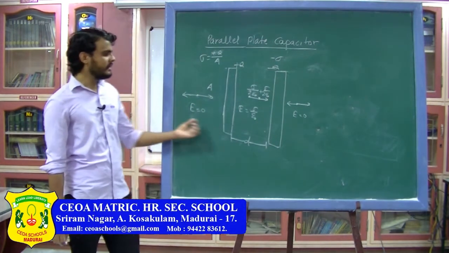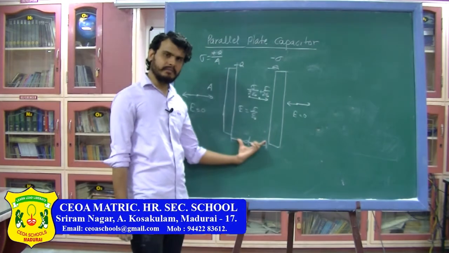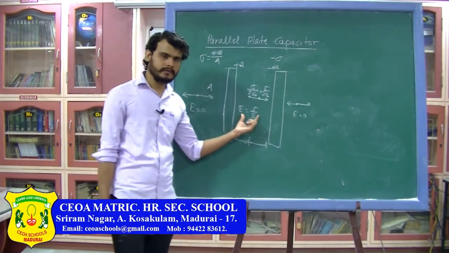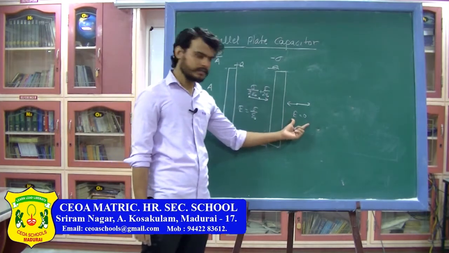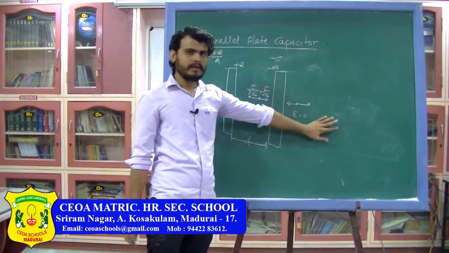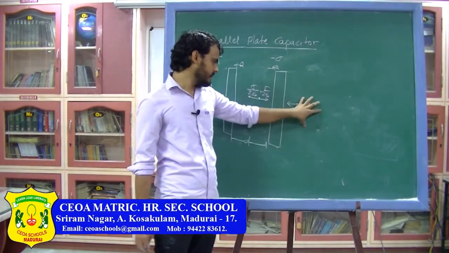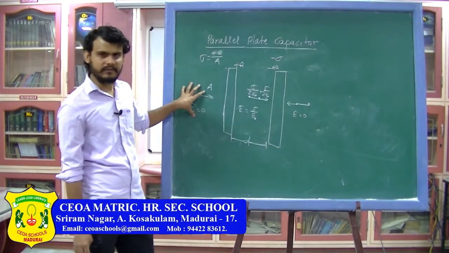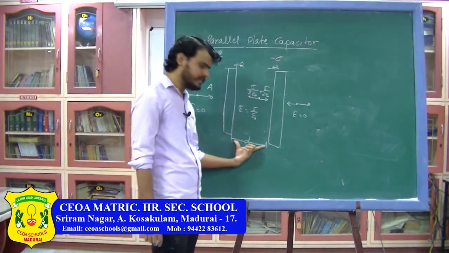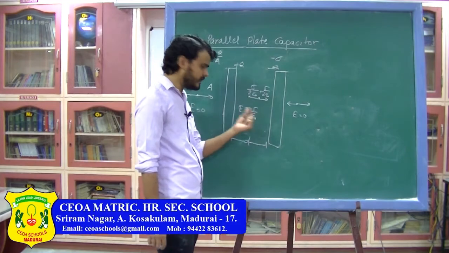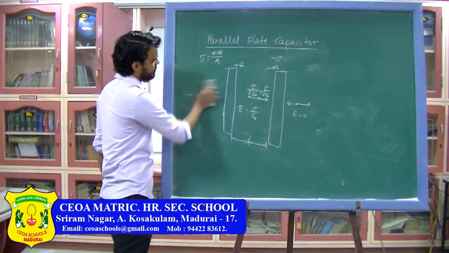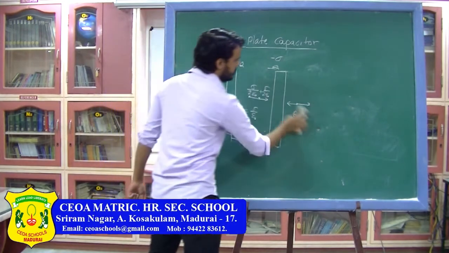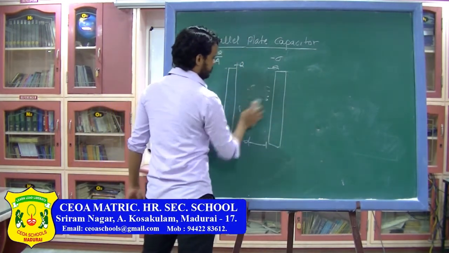So remember, electric field between the capacitor plates is sigma by epsilon naught, electric field outside the capacitor plates is 0. So I don't need to worry about this part of the universe. Here electric field is 0, here also electric field is 0. Electric field is only present between the plates, which is sigma by epsilon naught and which is constant in magnitude and also constant in direction.